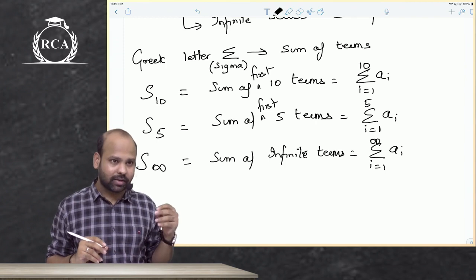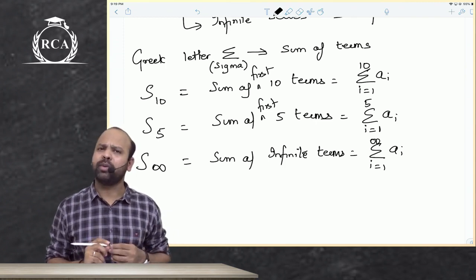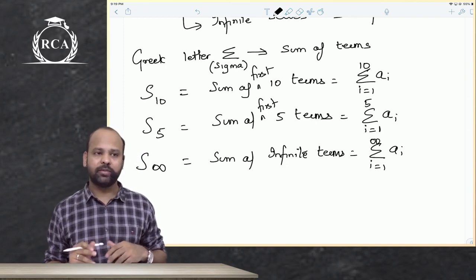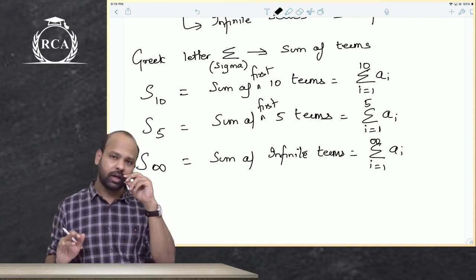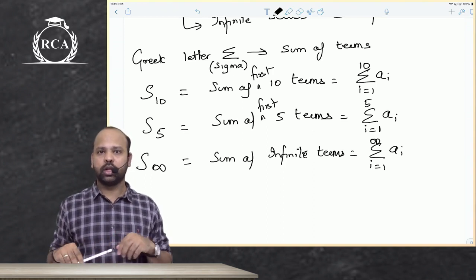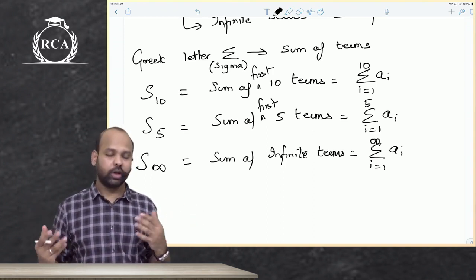I keep looking at the screen, guys, to check whether the volume bar is playing or not, whether the video is coming properly or not. Because many times it happens that we take an entire class and then we realize after the class that we forgot to switch on the volume button, and we just have to record the entire thing again, obviously.